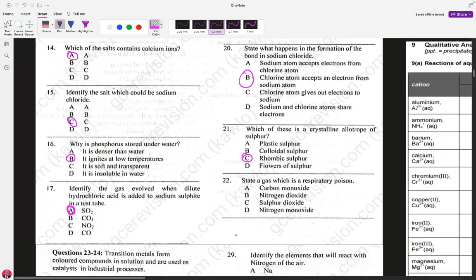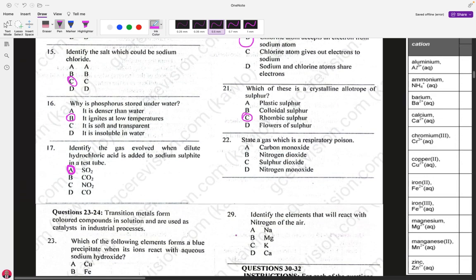Question number 22. State a gas which is a respiratory poison. Carbon monoxide, you know it. Carbon dioxide is not poisonous as you think. If carbon dioxide was that poisonous, I don't think there would have been any living creature in the world.